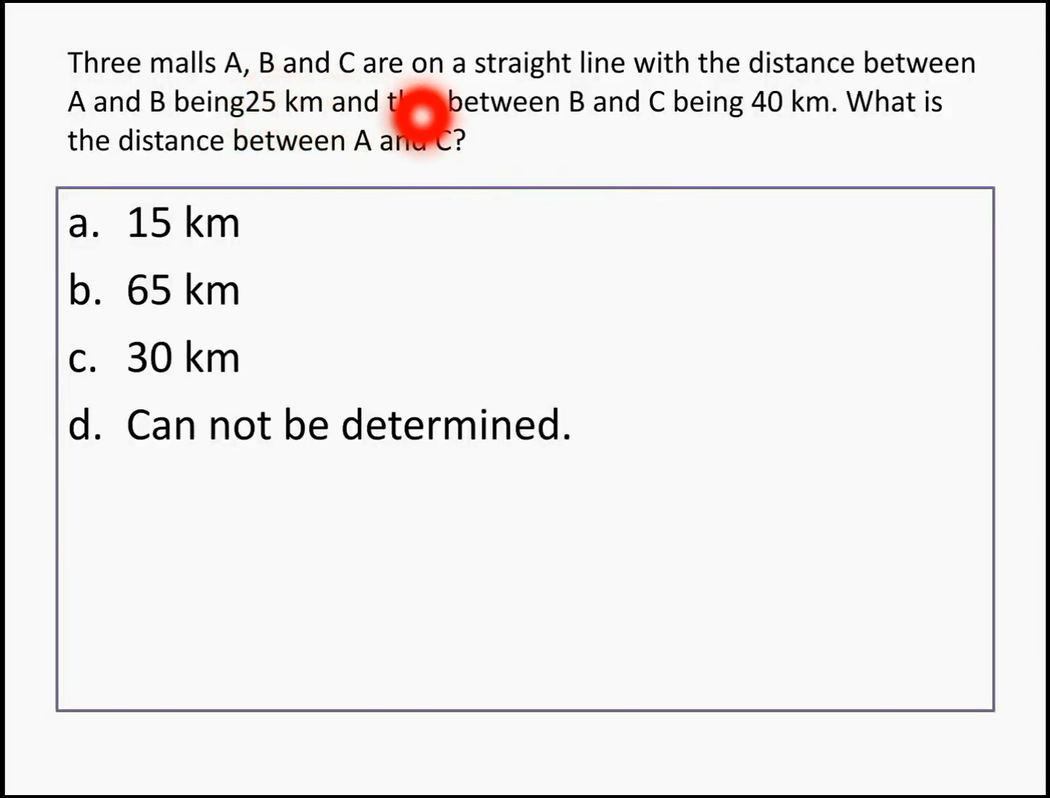3 malls A, B and C are in a straight line with the distance between A and B being 25 km and between B and C 40 km. What's the distance between A and C? Now imagine you've got 2 malls, namely A and B. They have told you the distance between A and B is 25 and B and C is 40.